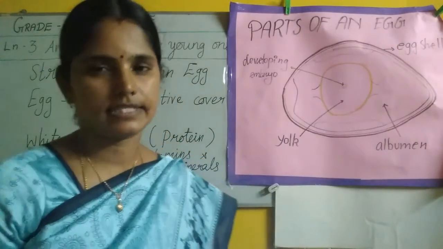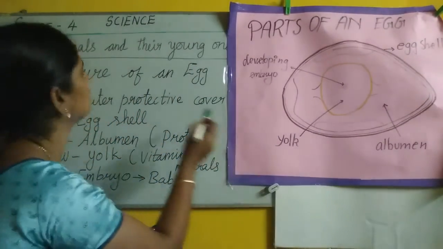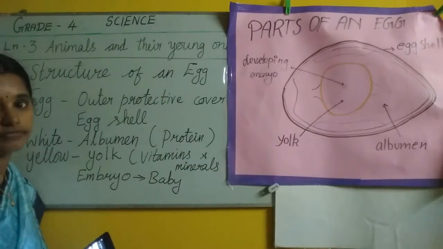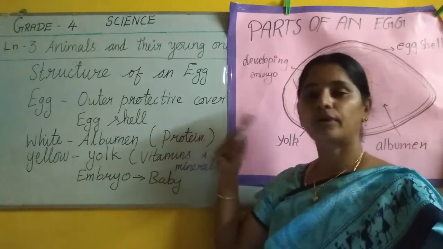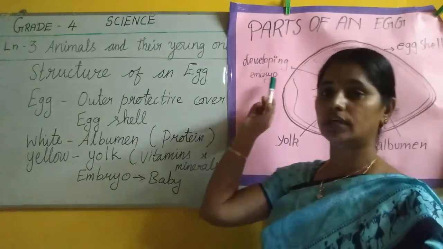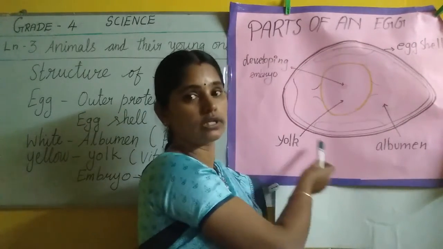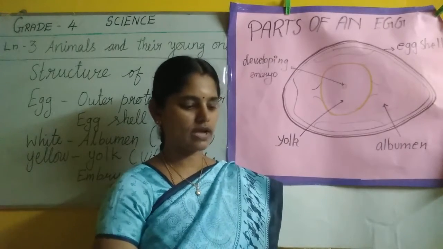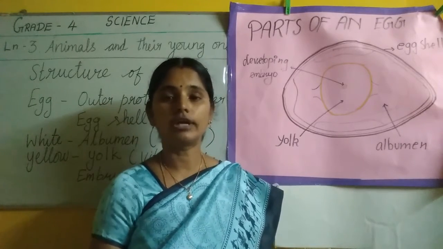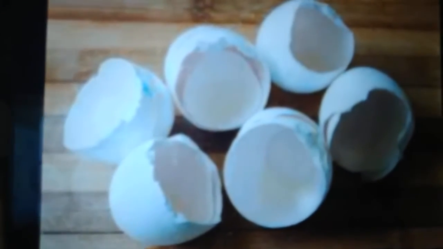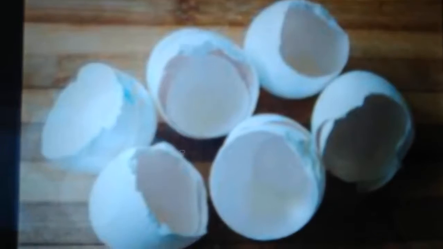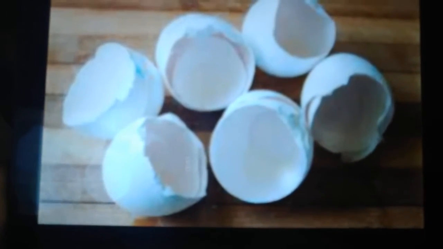See, children, the structure of an egg. The egg has an outer protective cover. This we call the outer protective cover, no? So the egg's outer protective cover we call the egg shell. This is the egg shell, isn't it? S-H-E-L-L, egg shell. So this protects the egg.